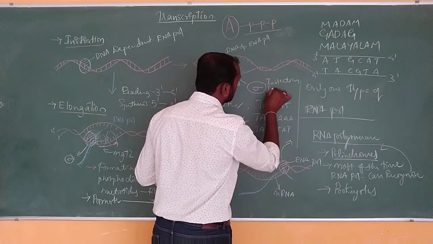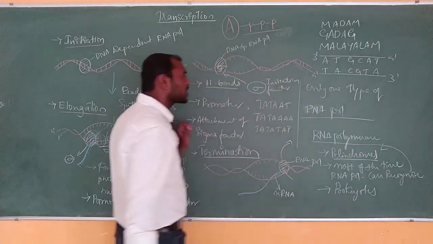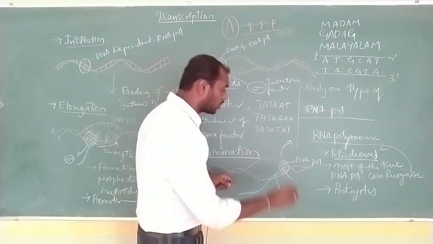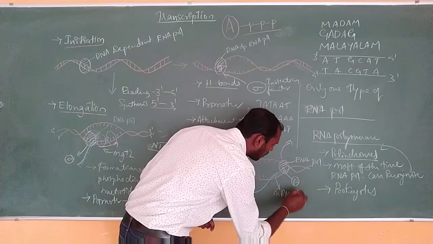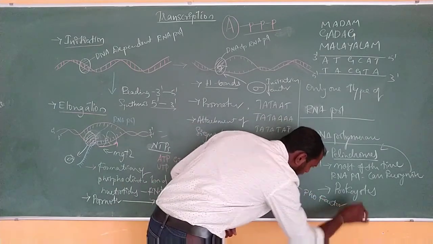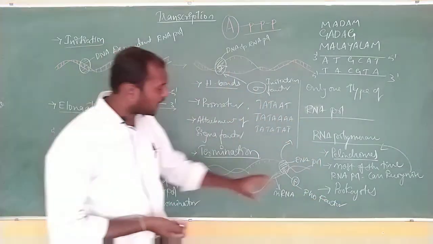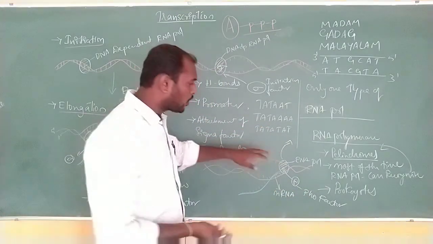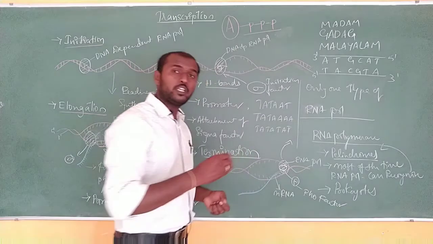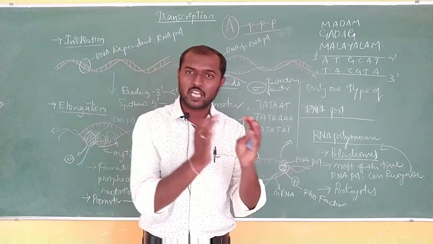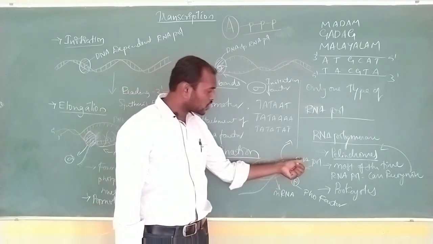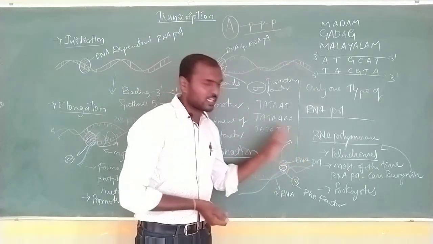So here one more protein or one more factor is required to release it. That factor is called Rho factor. Rho factor is going to attach to the RNA polymerase enzyme here, and is going to recognize the terminator site, release the mRNA, and release the complex of RNA polymerase.